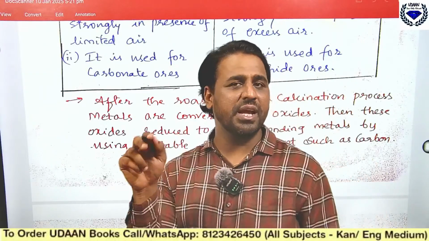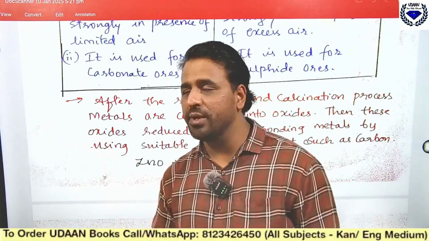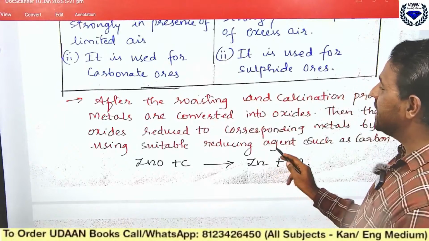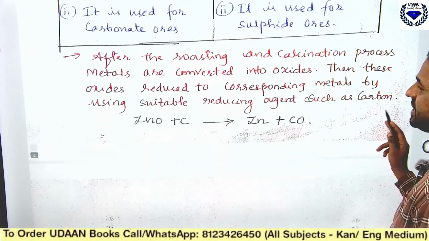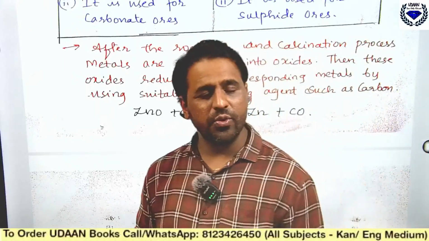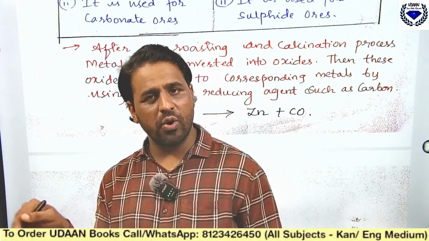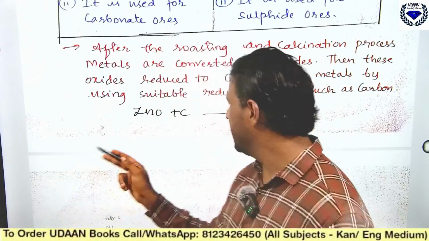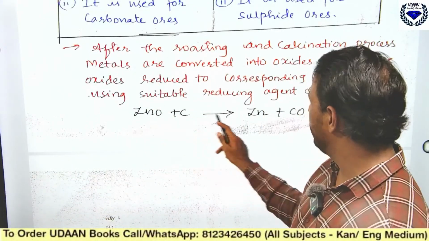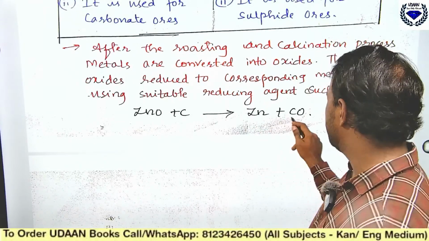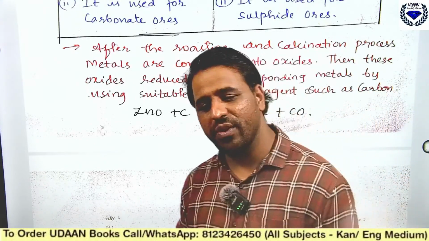So zinc will become ZnO. Now that O should be removed. This oxide is reduced to the corresponding metal by using a suitable reducing agent such as carbon or coke. If you add ZnO to coke, the reduction process will happen and you will get Zn plus CO, carbon monoxide.